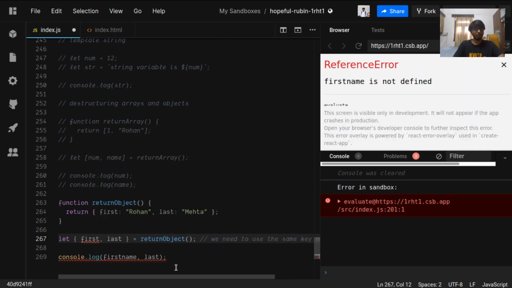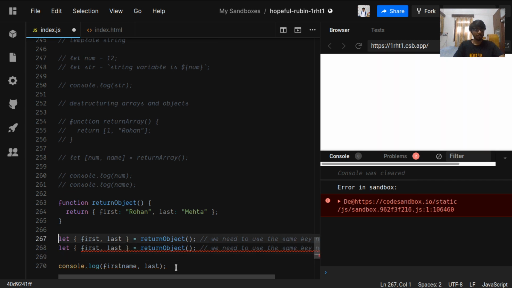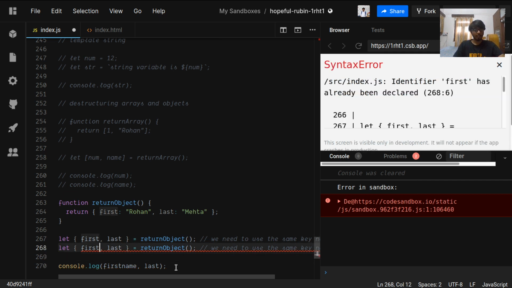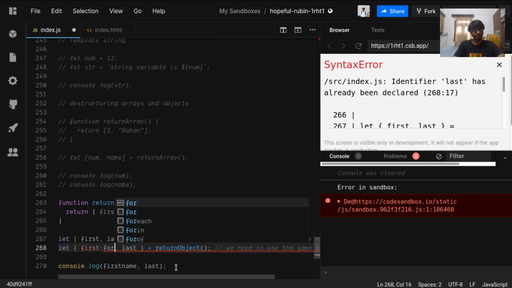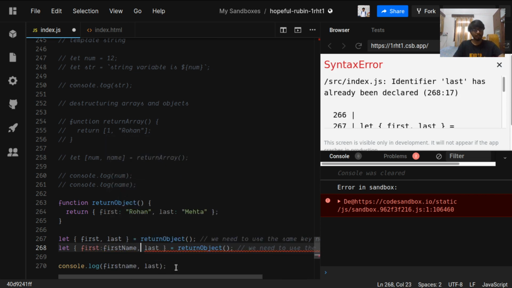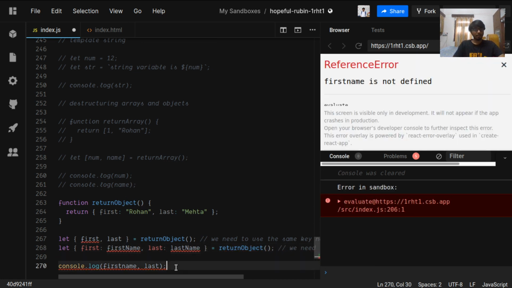What we can do is, I will just copy it down here. We will have first as firstName. So it is a funky looking code, so just bear with me. Last will be taken as lastName. And what will happen now?